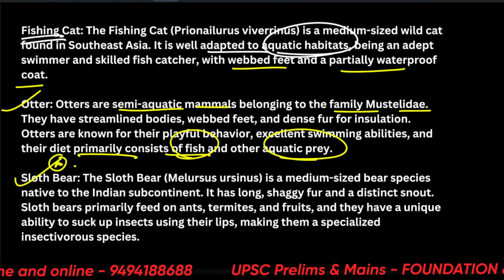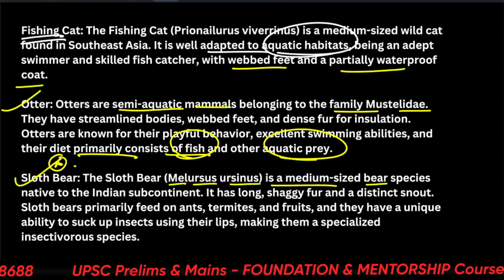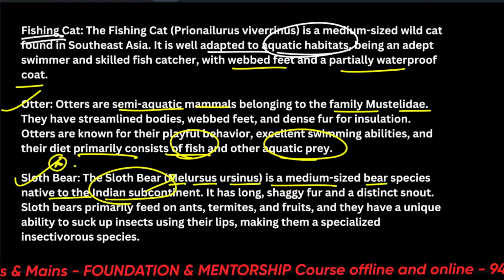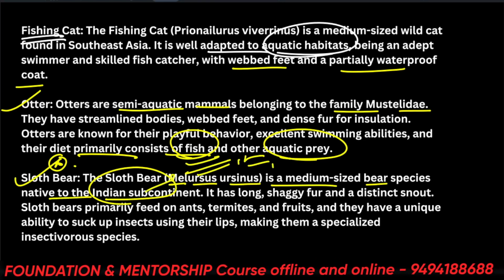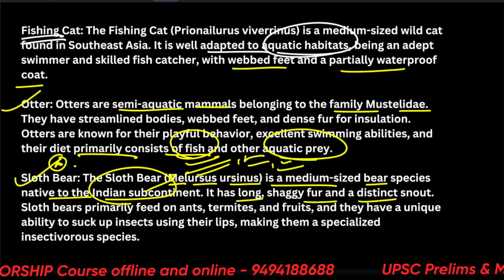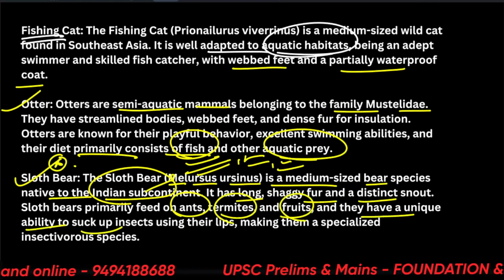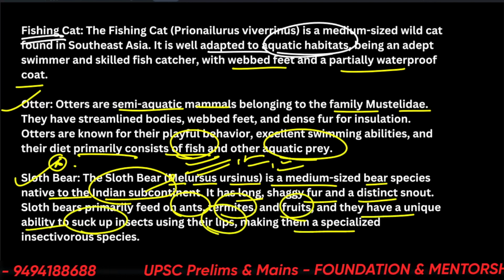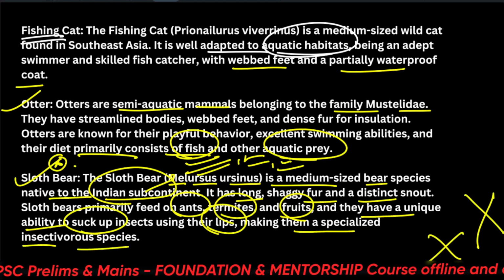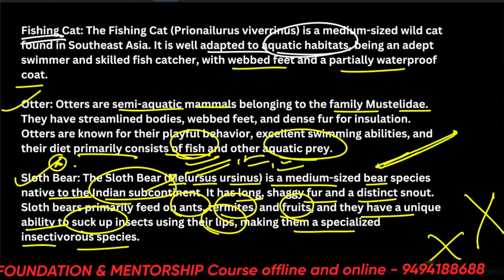Sloth bear is important for us. Melursus ursinus. It's a medium-sized bear species native to the Indian subcontinent. It's mostly found in, let's say, central India, Rajasthan, Western Ghats, many places. Long shaggy fur and distinct snout. They primarily feed on ants, termites, and fruits. They also have a unique ability to suck up insects using their lips, making them a specialized insectivorous species. But they do not use any kind of stick. This behavior is not displayed in them. So it was a confusing question.